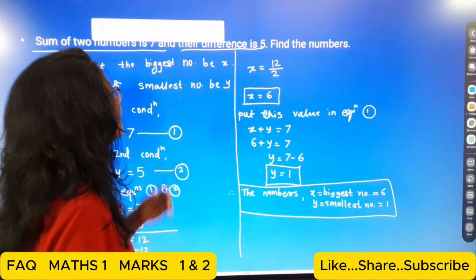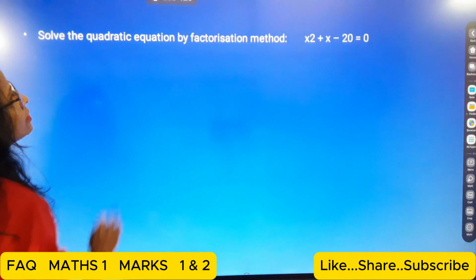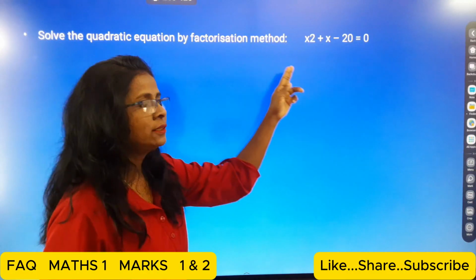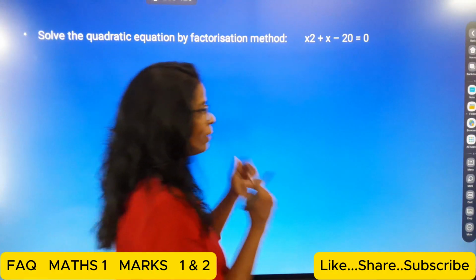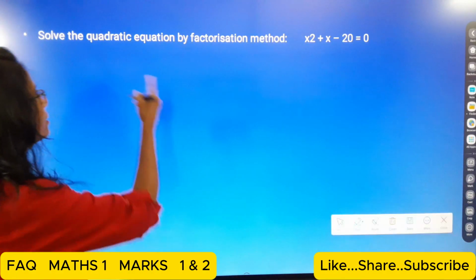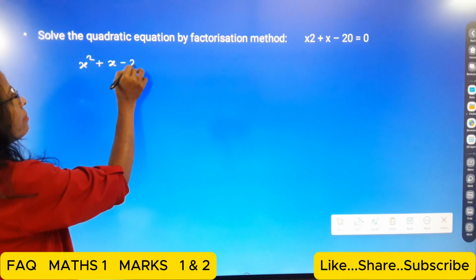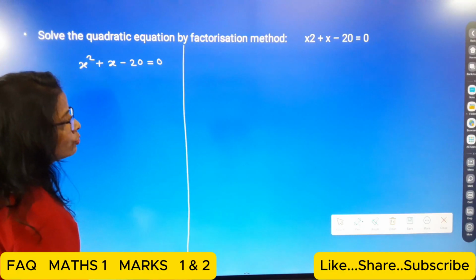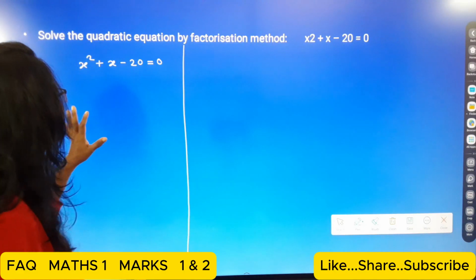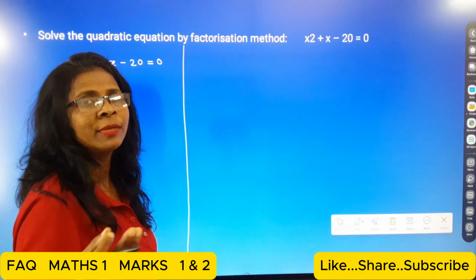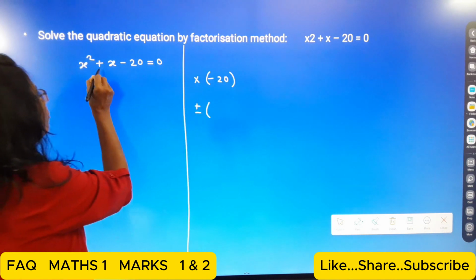Okay students, now next one. Here students, solve the quadratic equation by factorization method. x square plus x minus 20 is equal to 0. By factorization method we have to solve. How can we solve it, students? See here, x square plus x minus 20 is equal to 0. So now here there is a rough work for this calculation, factorization. So here we want two numbers such that their product will be minus 20 and their addition or subtraction will be the positive one.